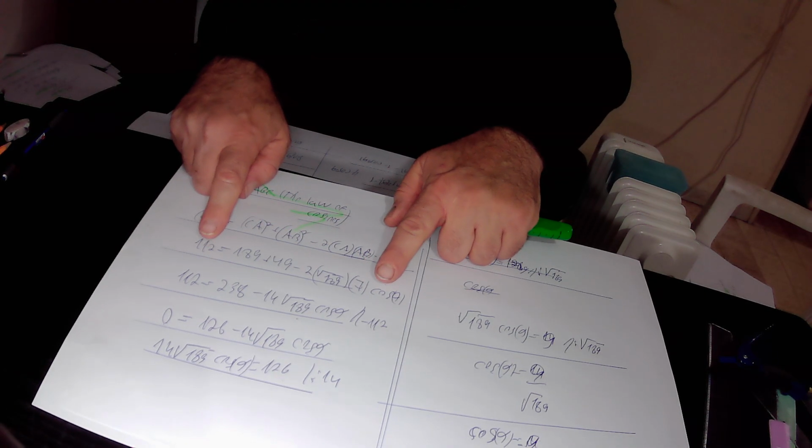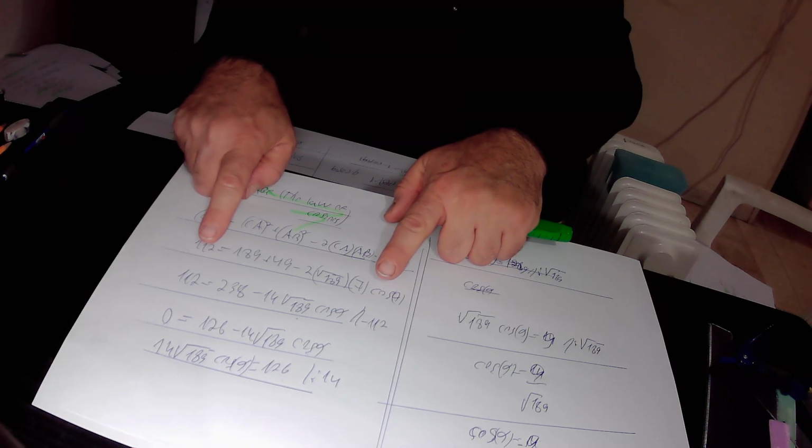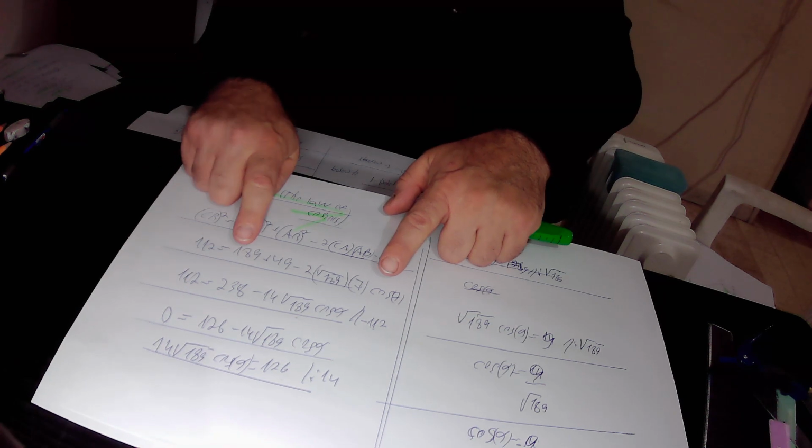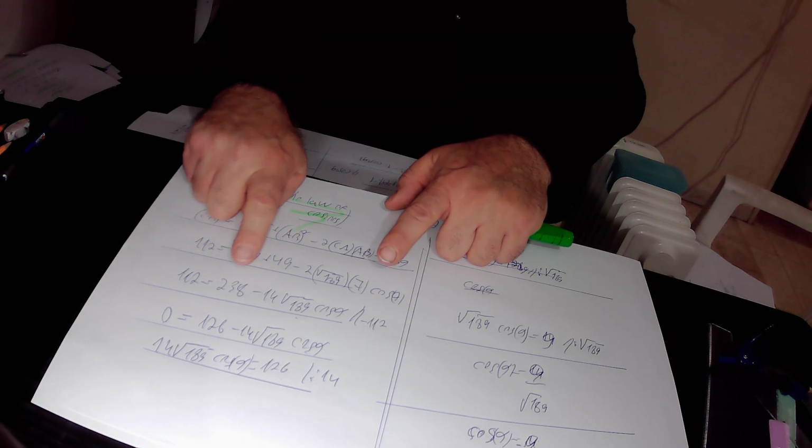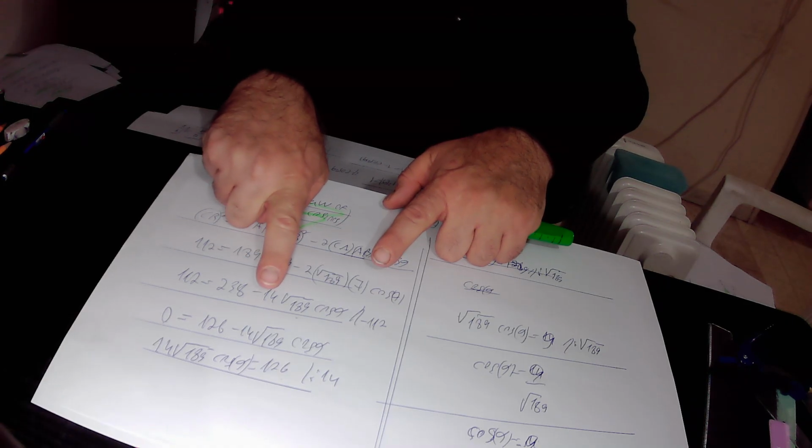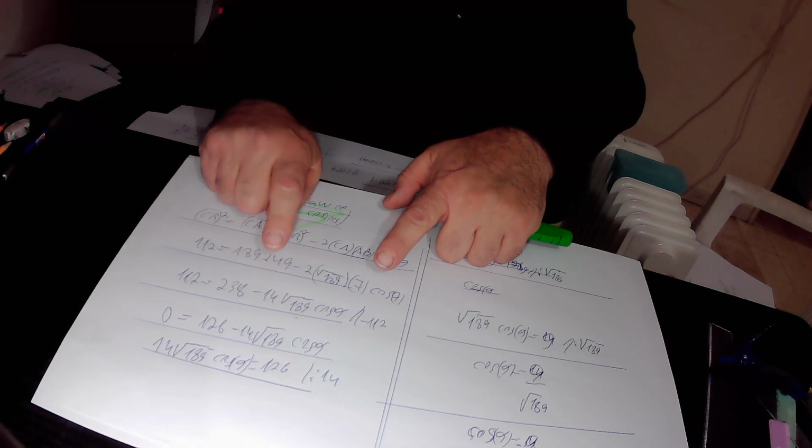So here we subtracted 112 from this equation, and finally found out that this side of the equation we are left with nothing, that is to say 0, while on the other side of the equation we have 238 minus 112, which is 126, equals minus 14 times square root of 189 times cosine alpha.